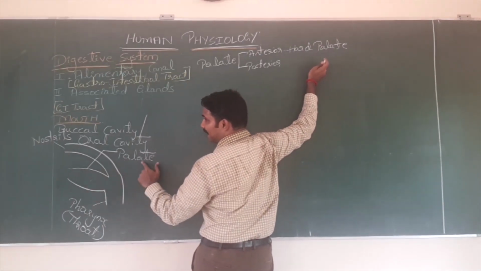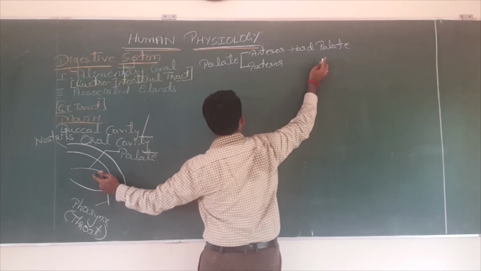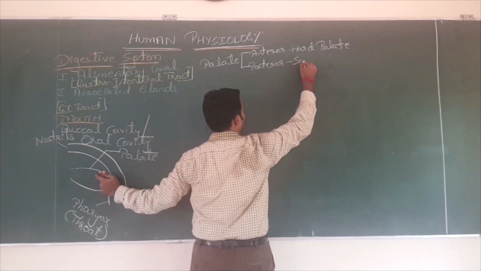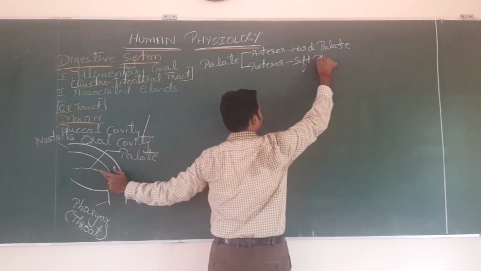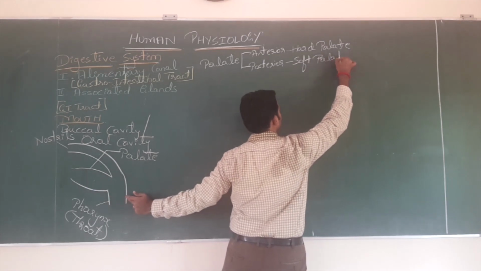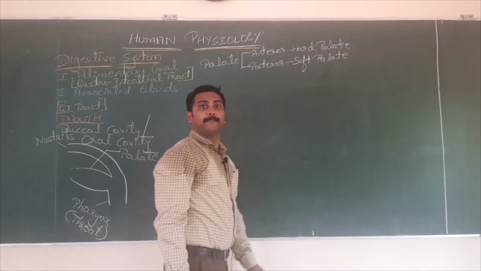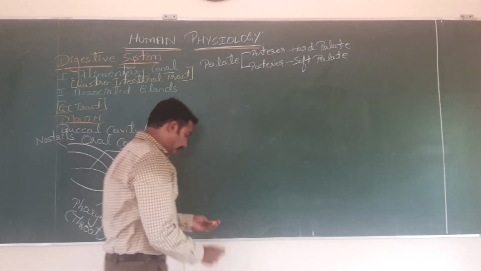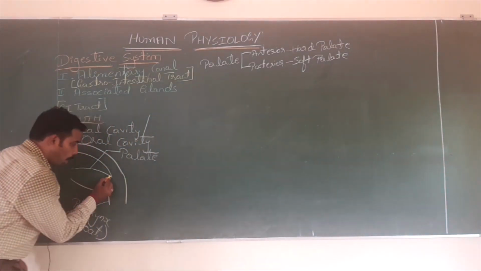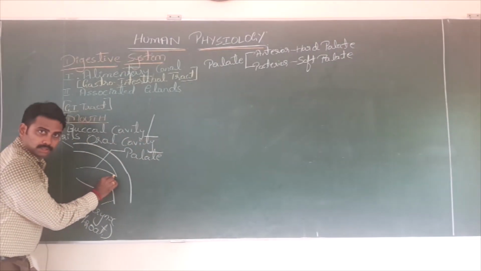Clear? Last point. Posterior soft palate bears a conical muscular structure. You can see it when you look in the mirror.